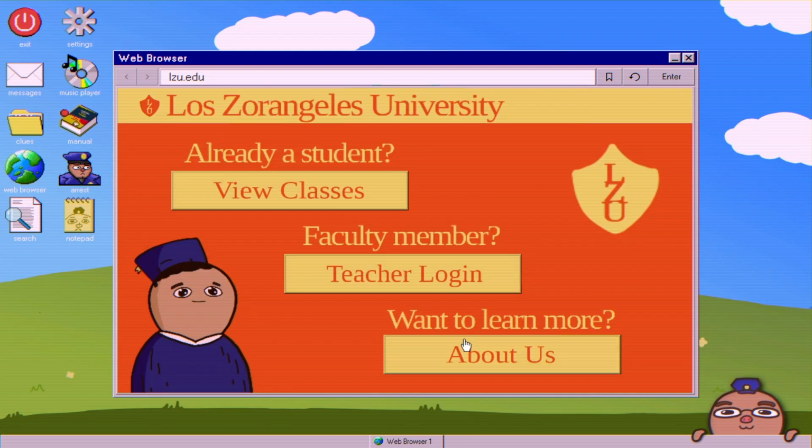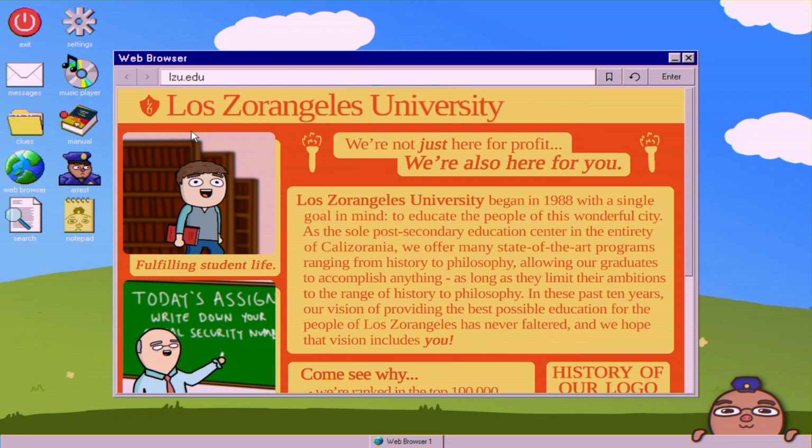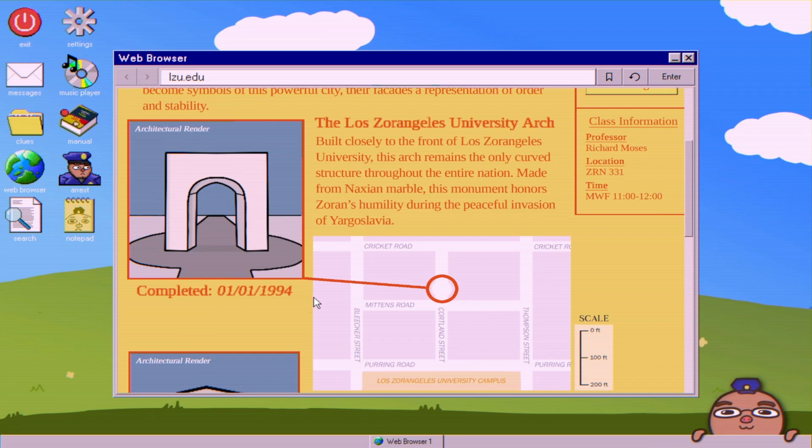And then if you go to the About Us page, the history of our logo, that little torch next to LZU was used from 1993 to 1996. So the possible numbers for his password are 93 to 96, but because the arch wasn't completed until 94, we know that the year he started going there was 93. So that's the second half of his password.